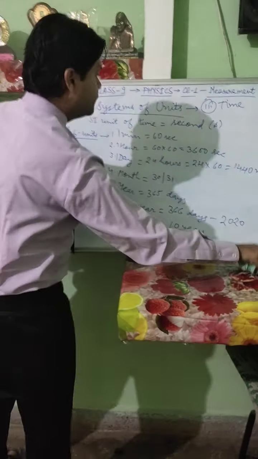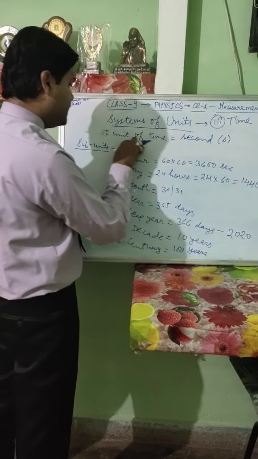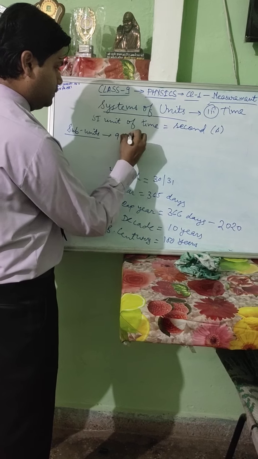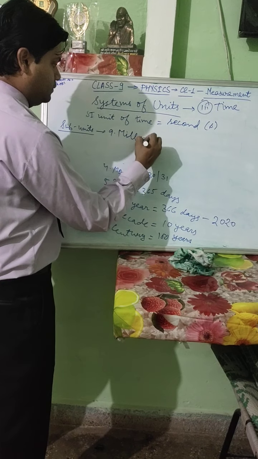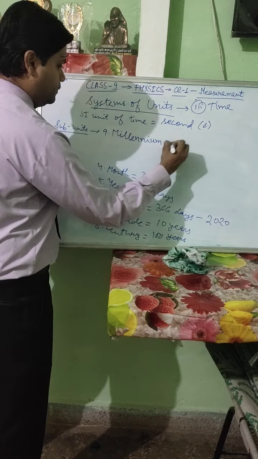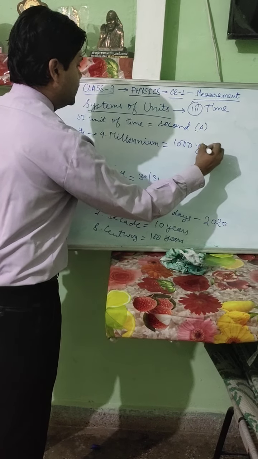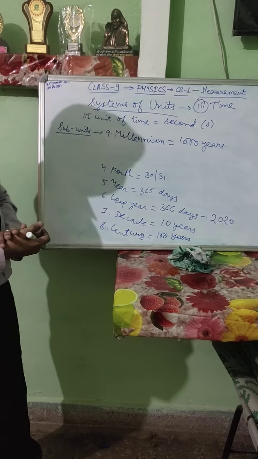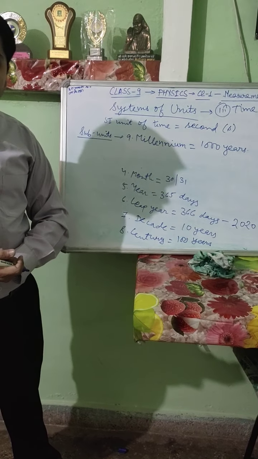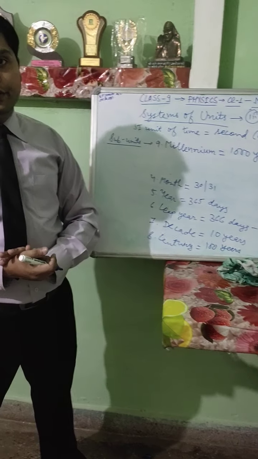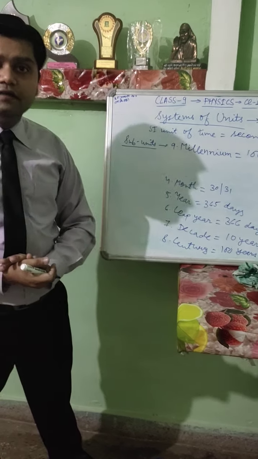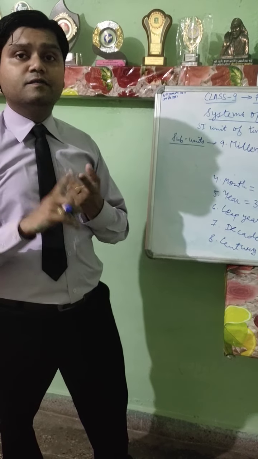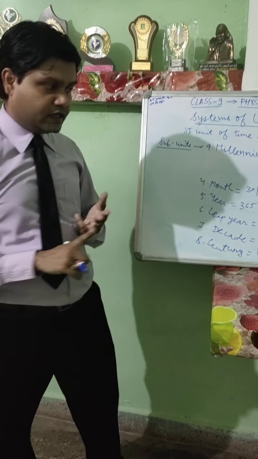And the last one is millennium. A period of 1,000 years is known as a millennium. So this was all about the SI units, subunits and their relation with the SI units of all three fundamental quantities, that is mass, length and time.